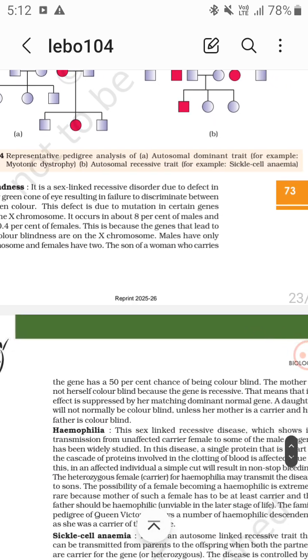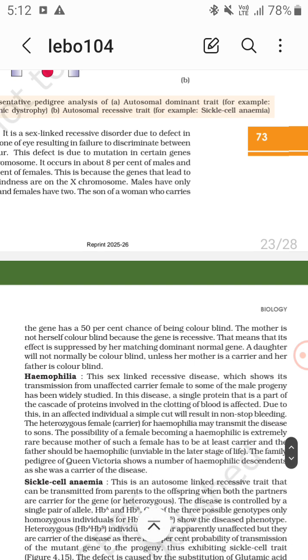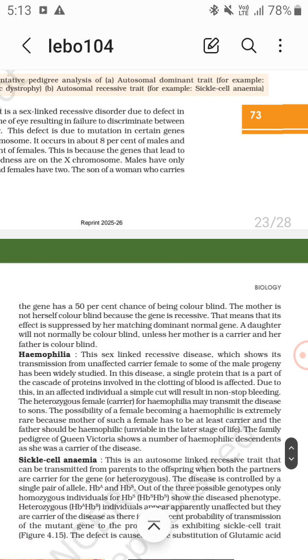The son of a woman who carries the gene has a 50% chance of being colorblind. The mother is not colorblind because the gene is recessive, that means its effect is suppressed by her matching dominant normal gene. A daughter will not normally be colorblind unless her mother is a carrier and her father is colorblind.